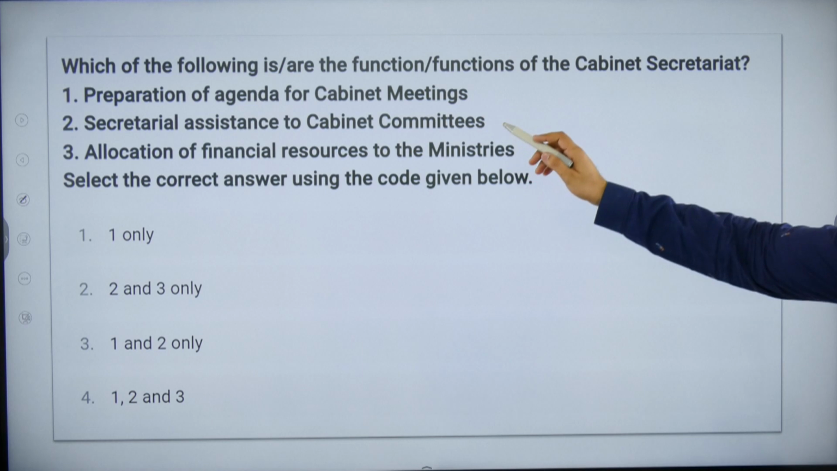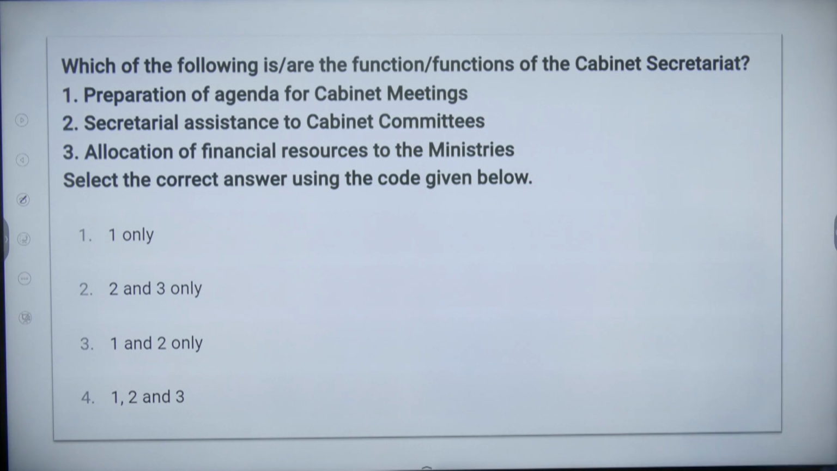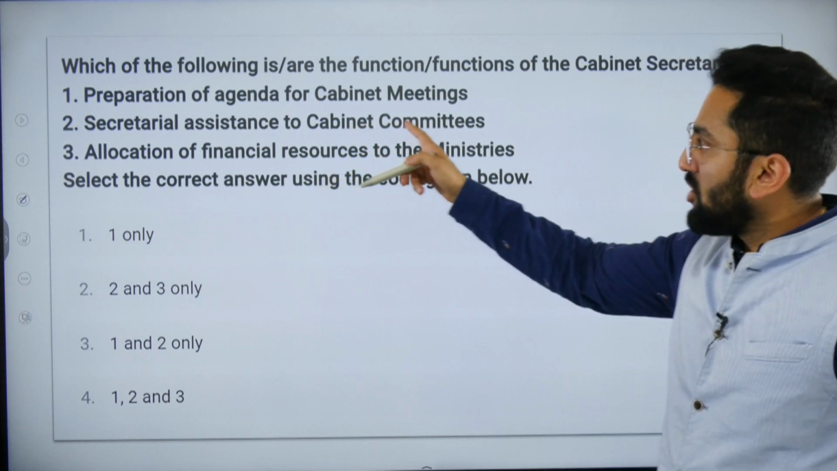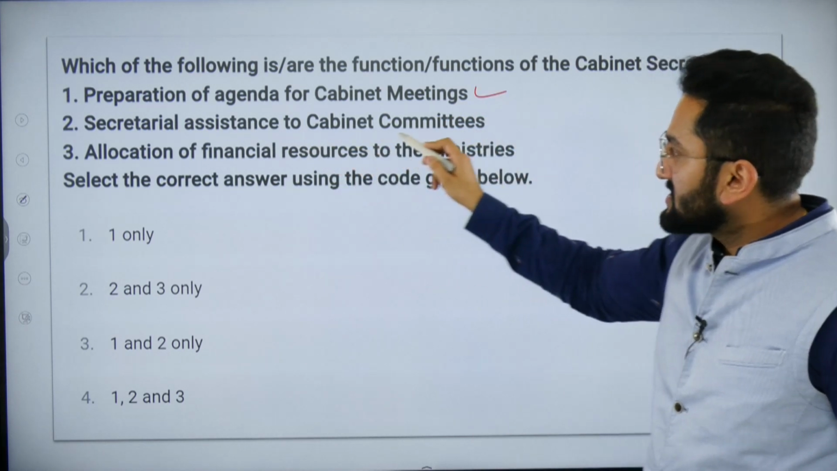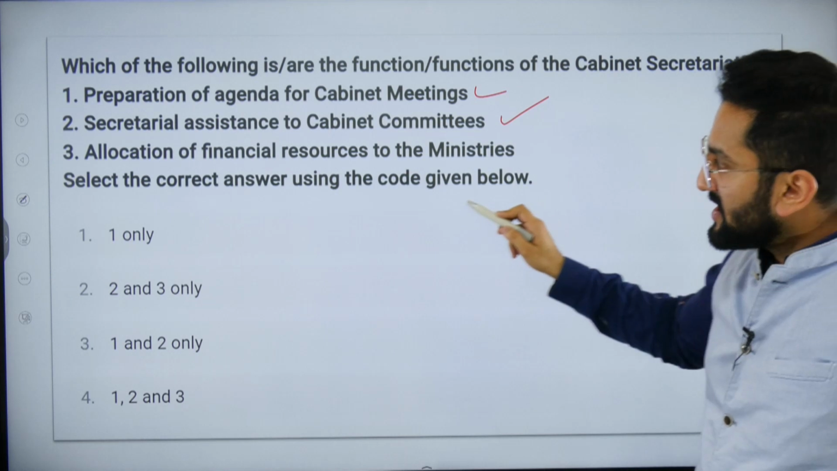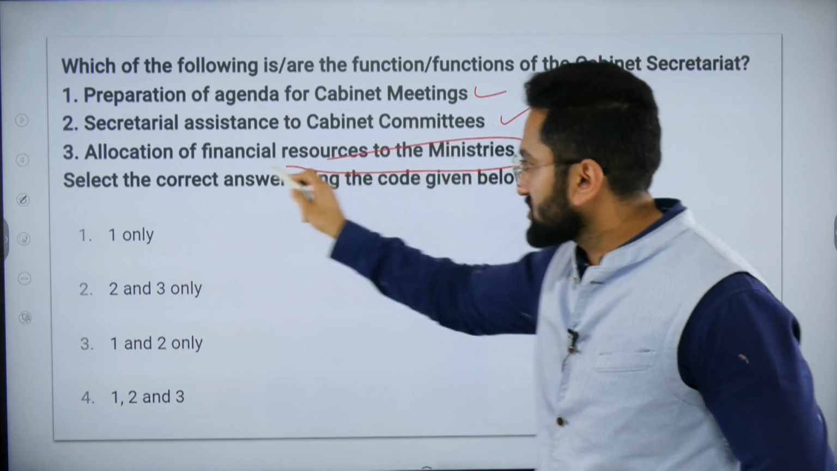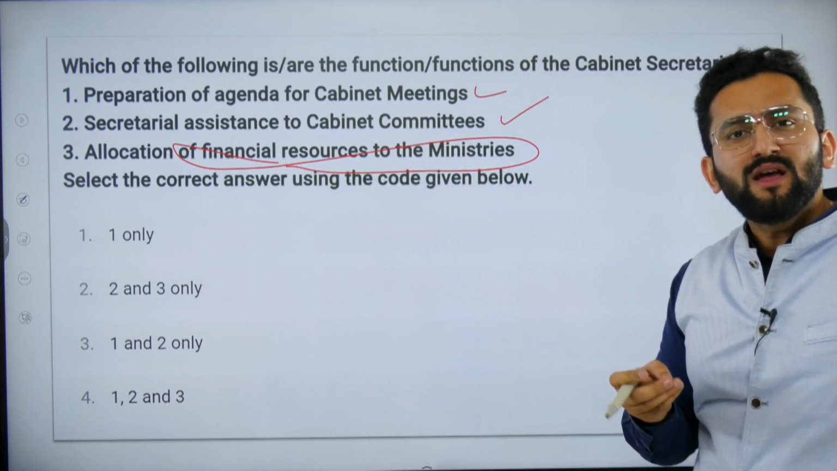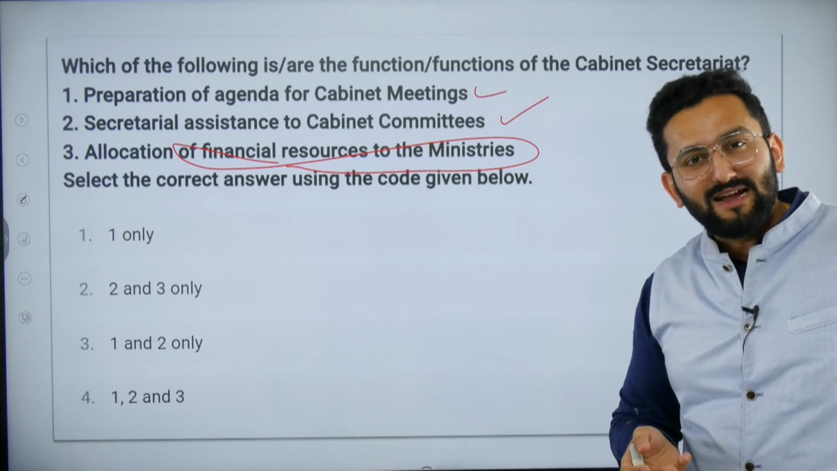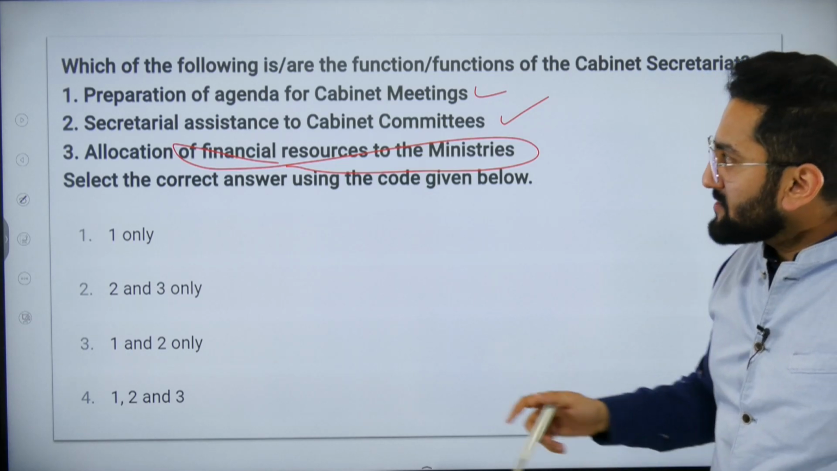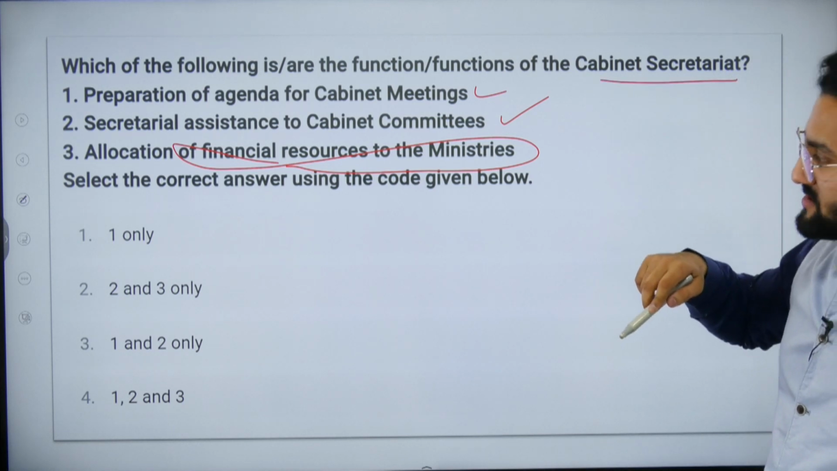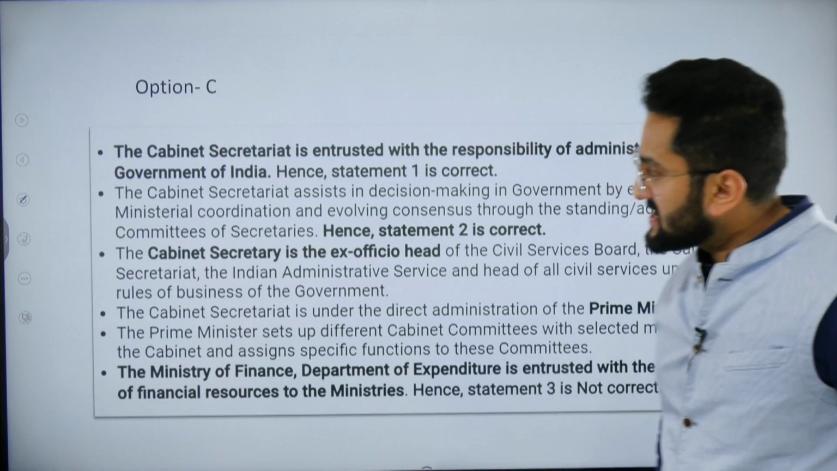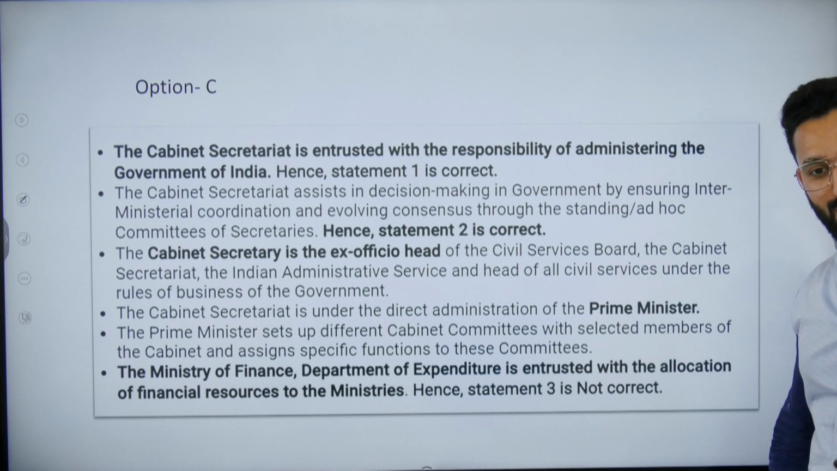Now, which of the following are functions of the Cabinet Secretariat? Preparation of agenda for the cabinet meetings, secretarial assistance for the cabinet committees, allocation of financial resources to the ministers. No, this allocation is done by Parliament itself, right, through the money bill. So these are the two functions of the Cabinet Secretariat. It means 1 and 2, which means the third option. Okay.